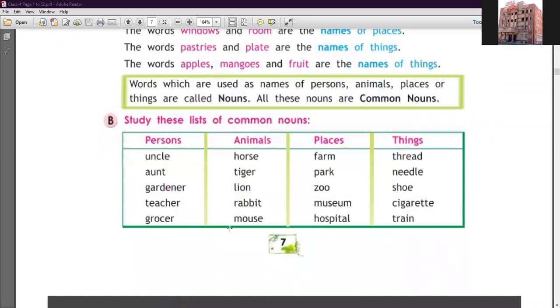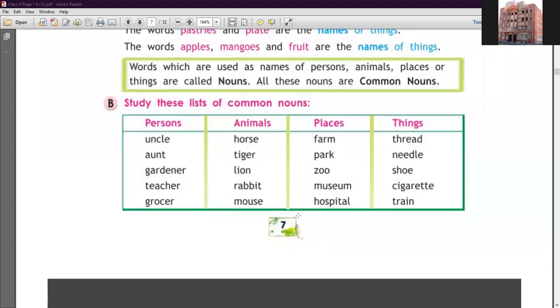Persons, animals, places and things. For person, the names given here are uncle, aunt, gardener, teacher, grocer. This is the name of a person. Next is animals: horse, tiger, lion, rabbit, mouse. This is the name of animals. And places: farm, school, park, zoo, museum, hospital. This is the name of places. And the last one is things: shoe, needle, laptop, camera, pencil, pen. This is the name of a thing.